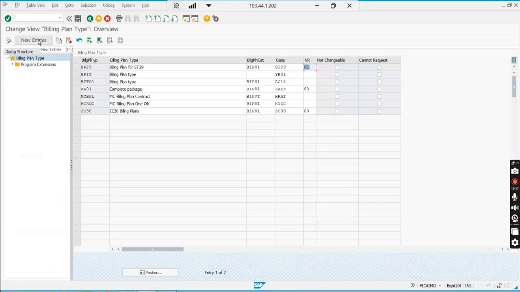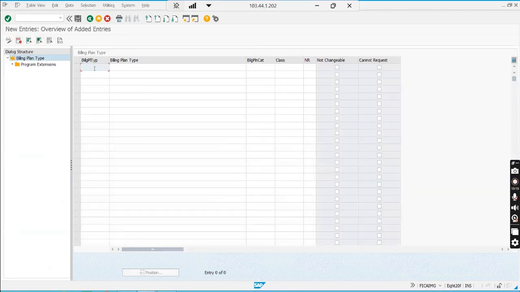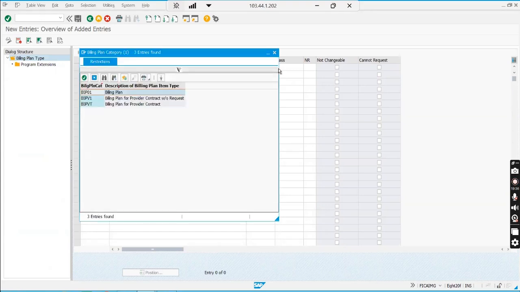Come here and create your billing plan type. Click on new entry. My billing plan type is Z102. I'm using the same name, Z102 prepaid customers billing plan or billing schedule. I can mention anything. Now billing plan category, billing plan will go for billing BIP01.